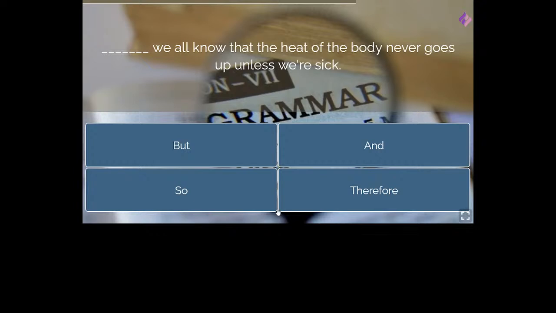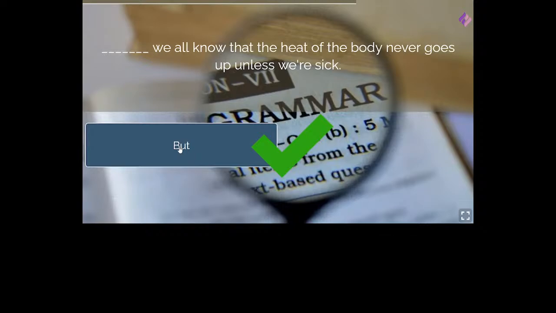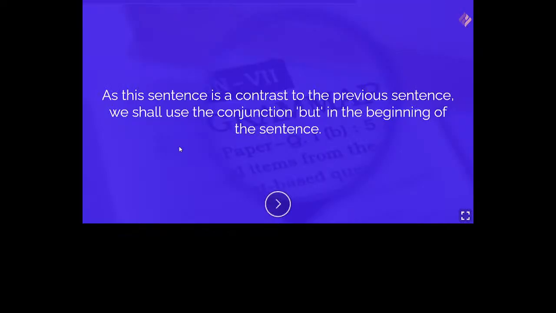So is it... Mrudula and Ria say that it is but. But we all know that the heat of the body never goes up unless we are sick. Yes, that is true. As this sentence is a contrast to the previous sentence, we shall use the conjunction but in the beginning of the sentence. So it is a contrast to the previous sentence. Therefore, we have to use the conjunction but in the beginning of the sentence, right? So that is why it is but.